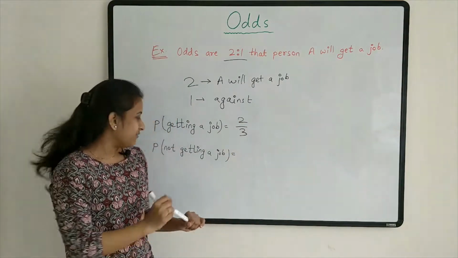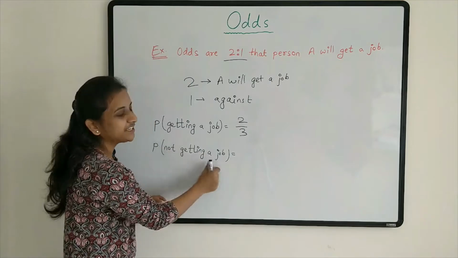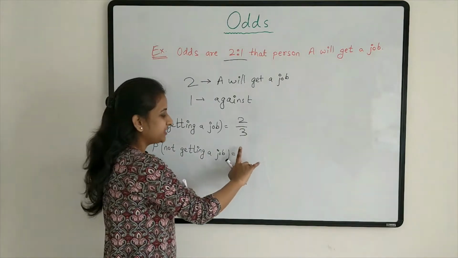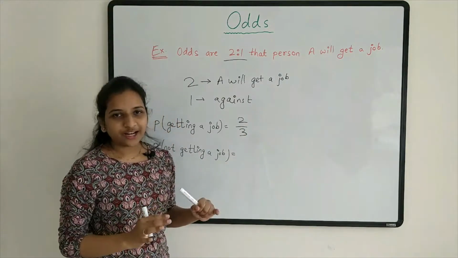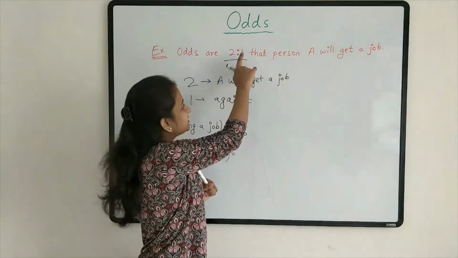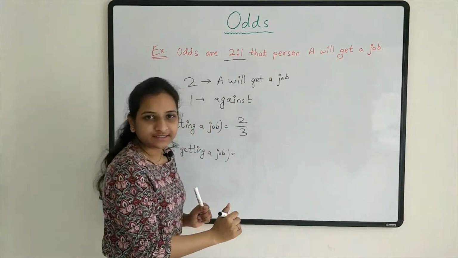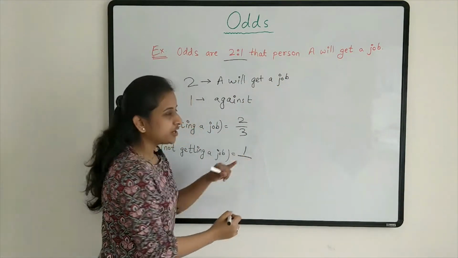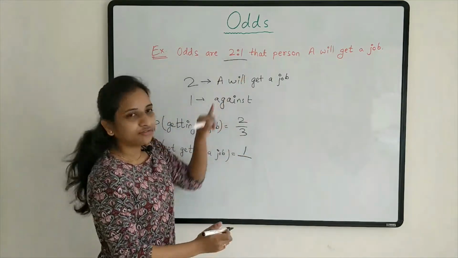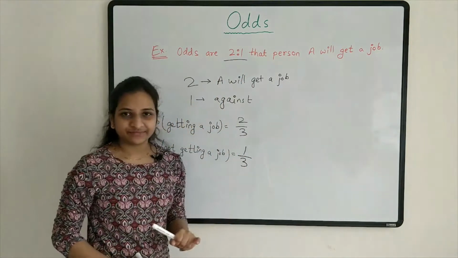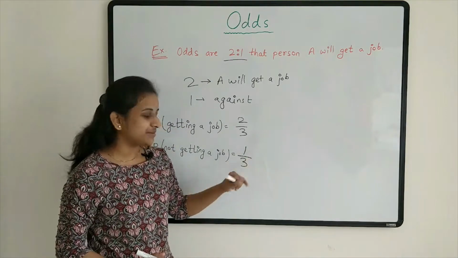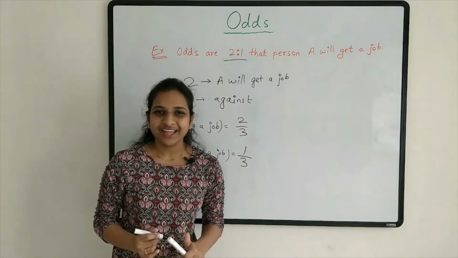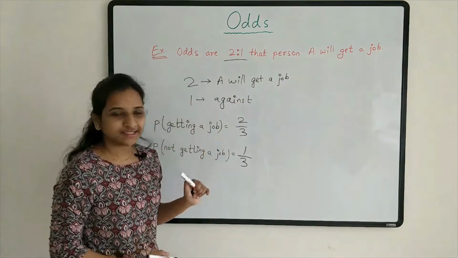Fine. Now what is the probability of not getting a job? We can do this 1 minus this, or directly we can find this. One chance against this, means one chance that he will not get the job out of total three chances. Fine. The probability is 1/3. Understood? Now let's make this generalized.